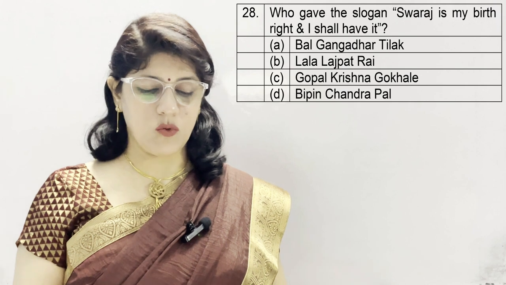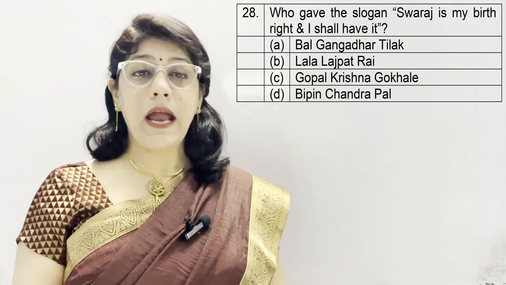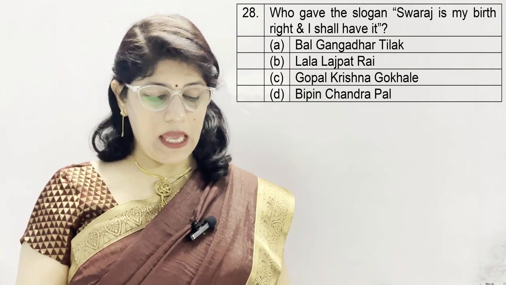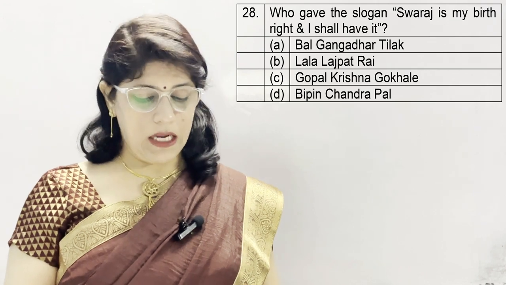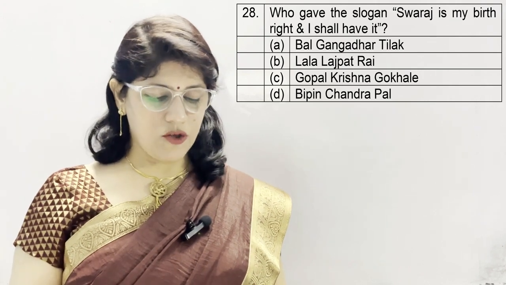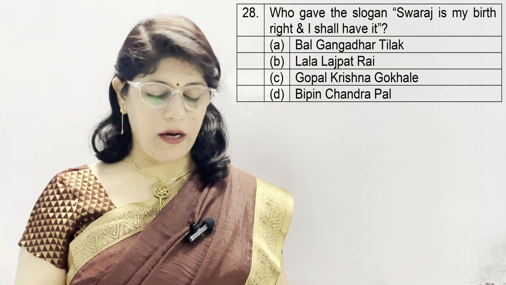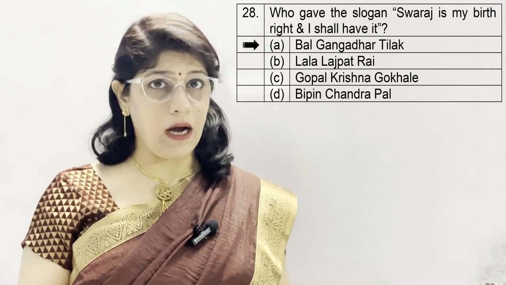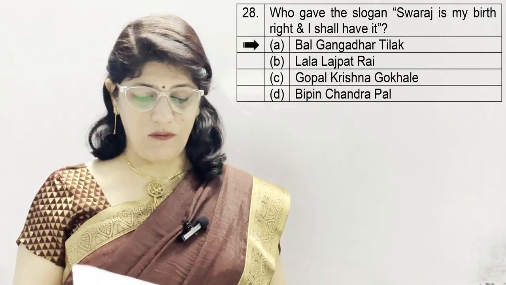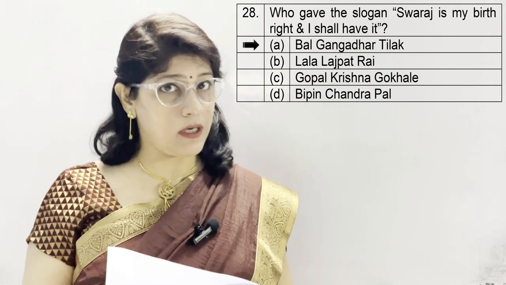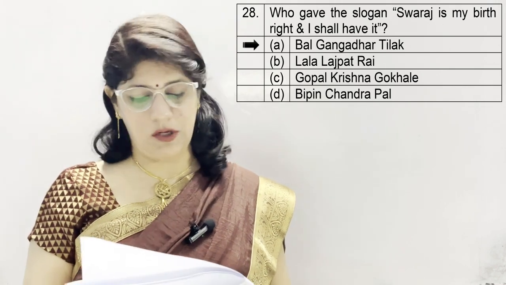Question 28. Who gave the slogan Swaraj is my birthright and I shall have it? A. Bal Gangadhar Tilak, B. Lala Lajpat Rai, C. Gopal Krishna Gokhale, and D. Bipin Chandra Pal. And the correct option is A. Bal Gangadhar Tilak, who gave the slogan Swaraj is my birthright and I shall have it.